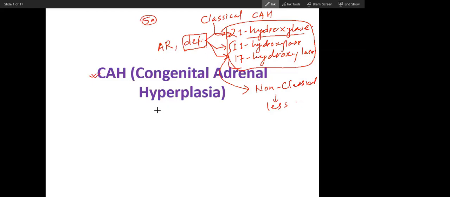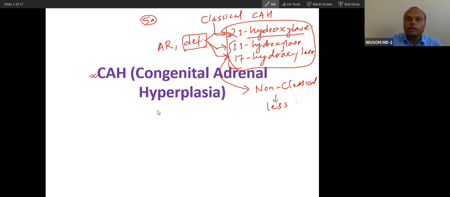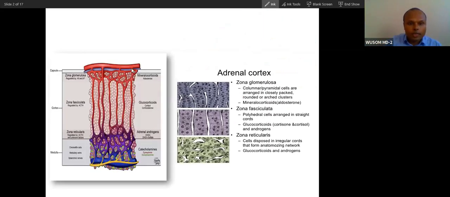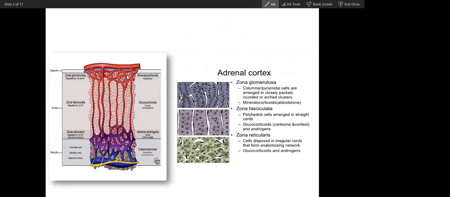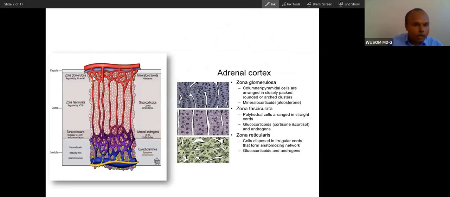First, we will go through the synthesis. So this is the adrenal gland, as you all know. This is the adrenal cortex, just to refresh. The outer part of the adrenal cortex is called glomerulosa, and it secretes mineralocorticoid. The fasciculata secretes glucocorticoid, or cortisol, and this last part secretes androgen plus glucocorticoid.